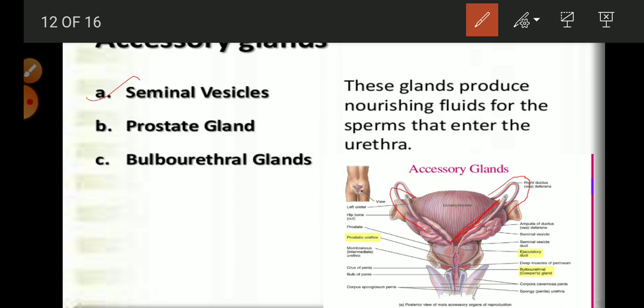This one is the seminal vesicle. The seminal vesicles release some proteins, some chemicals, as well as some sticky fluid to the sperms.